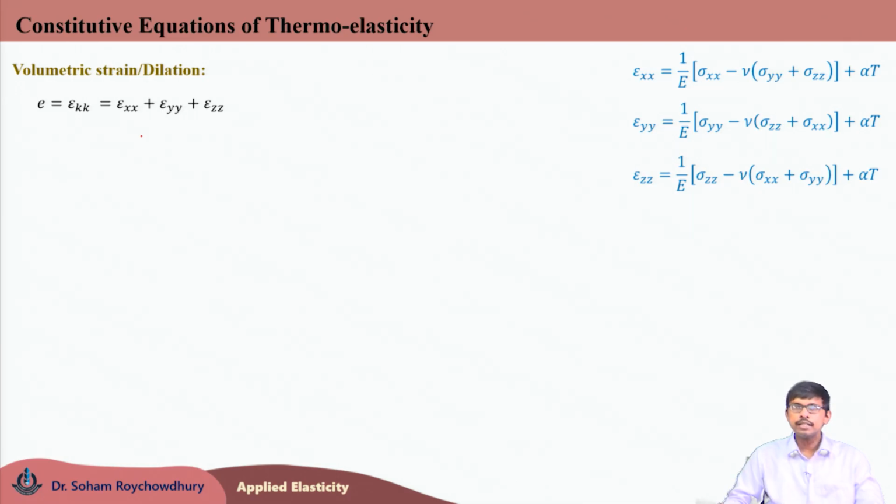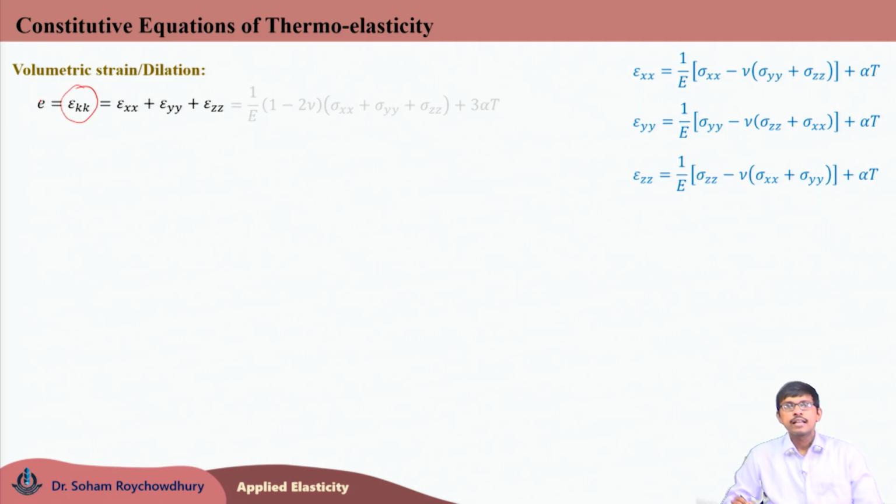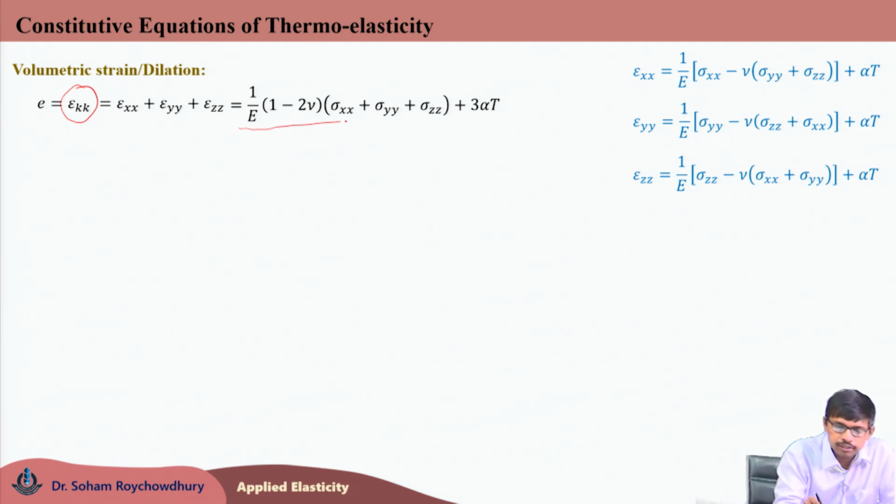So, substituting these total normal strain components epsilon xx, epsilon yy, epsilon zz in the expression of the volumetric strain or dilation epsilon kk, this dilation can be written like this: 1 by E times 1 minus 2 nu times sigma xx plus sigma yy plus sigma zz, plus 3 alpha T. For only the mechanical problem, this first term was there.